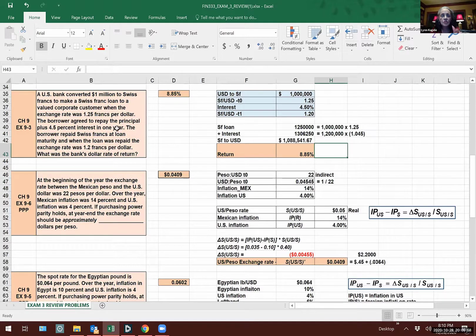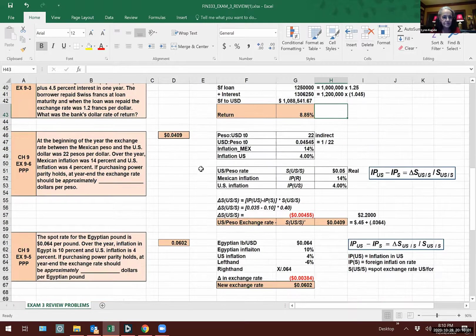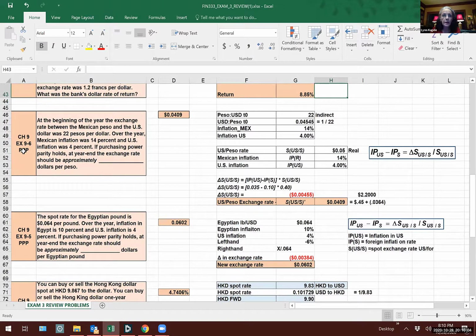Some of these on the exchange rate thing are a bit more involved. Okay, this one's purchasing power parity. At the beginning of the year, the exchange rate between the Mexican peso and the US dollar was 22 pesos to the dollar. That's an indirect quote. You need direct for what you're going to do. Over the year, Mexican inflation was 14%, US inflation was 4%. If purchasing power parity holds, at year end, the exchange rate should be approximately dollars per peso. That's indirect. You have to convert it to direct.